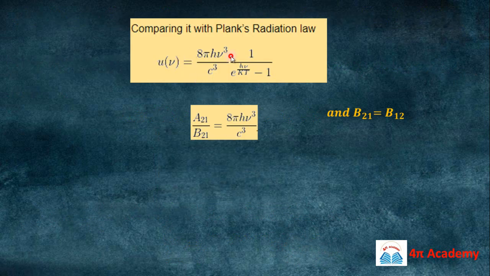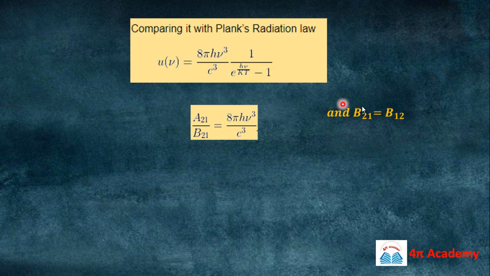And also one more formula we can use. We can compare it with Planck's radiation law. And what is this Planck radiation law? The energy density is basically 8 pi h nu cube upon c cube into 1 upon e to the power h nu upon KT minus 1, because these are the modes of vibration, and for each mode the energy corresponds to this. So total energy density will be modes into energy of each oscillator. This is Planck's radiation law.